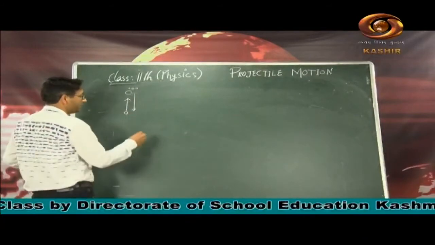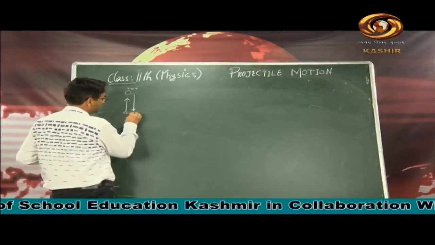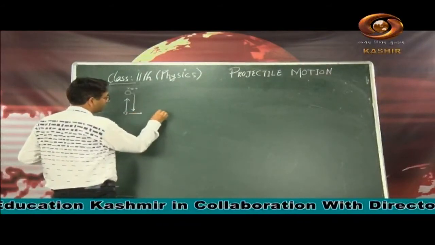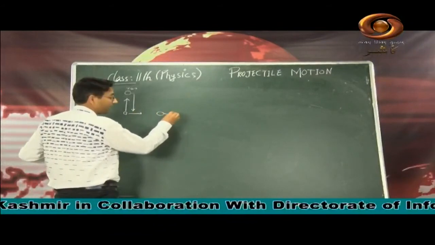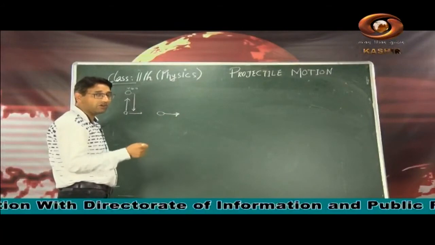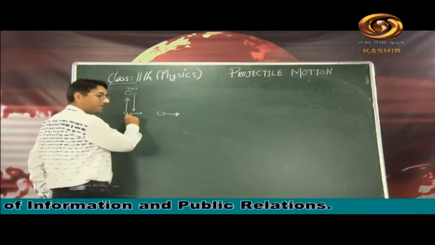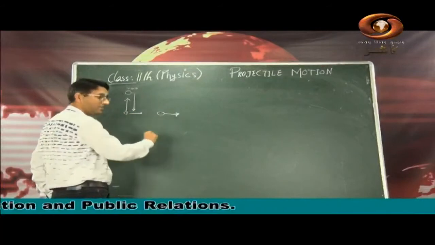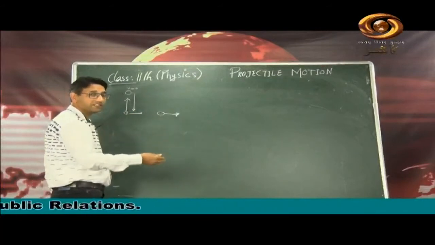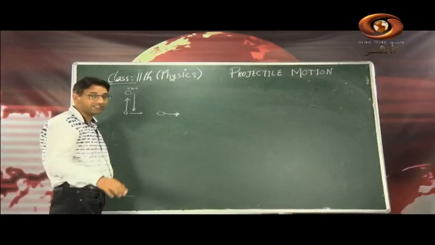But if you throw the ball horizontally in this direction, it will go on with constant speed, if air friction and other forces are neglected. I have already told you all other forces we have neglected. So when we throw some object or body with horizontal velocity, it keeps on going because of Galileo's law. There is nothing which will stop it if we neglect friction and other forces.